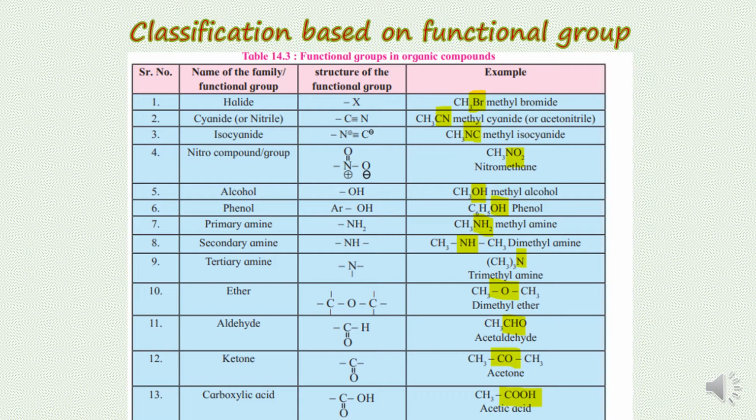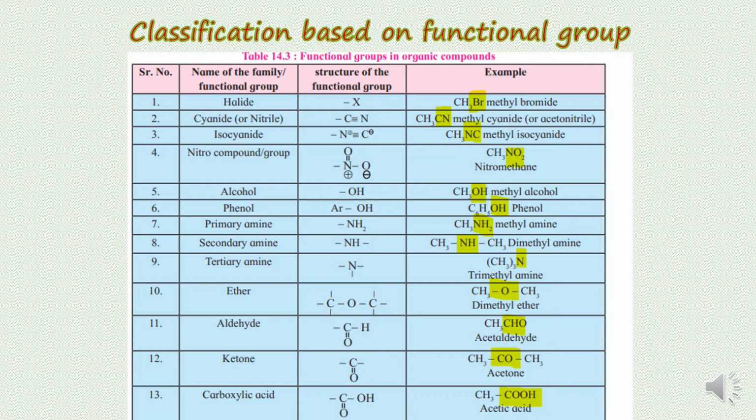For example, if I take one compound, C2H6, and this hydrocarbon's hydrogen atom is replaced by one functional group like COOH, now it becomes C2H5COOH. This newly formed compound would have entirely different chemical properties than the hydrocarbon from which it is derived.